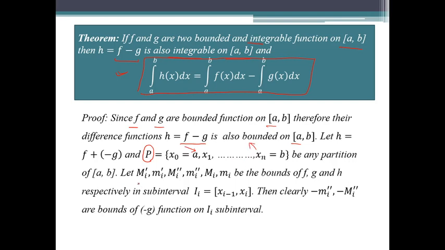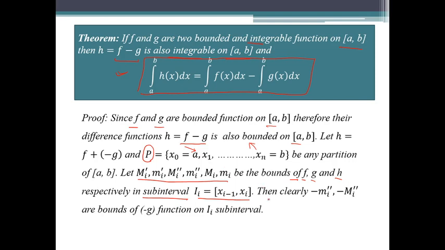We also suppose that m_i', M_i', m_i'', M_i'', m_i and M_i are the bounds of the functions f, g and h respectively in the ith subinterval, that is I_i = [x_{i-1}, x_i]. So these are the bounds of functions f, g, h in the ith subinterval.